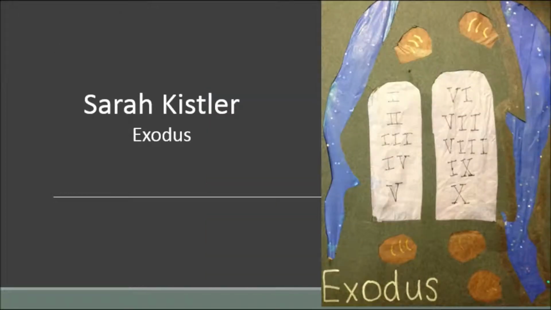My stained glass window is about Exodus and how God sent Moses to free the Israelites from slavery. Jesus was also sent by God to free us from our sins.